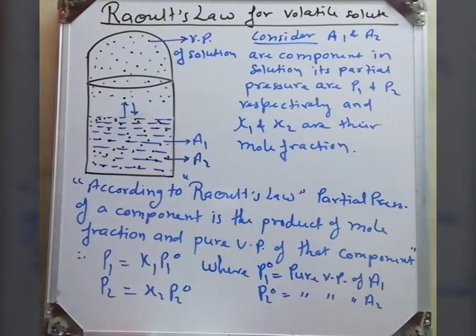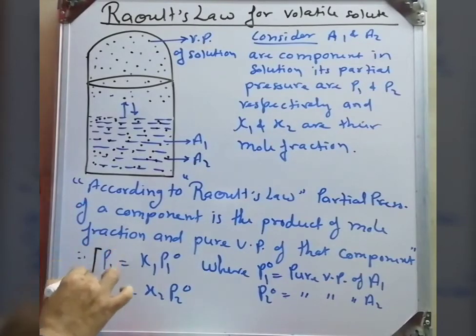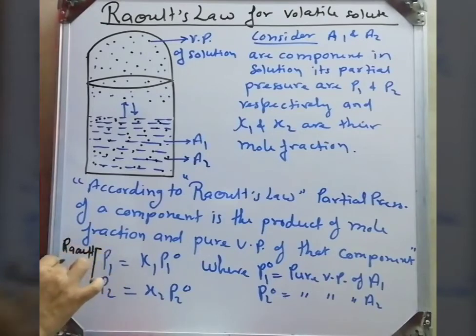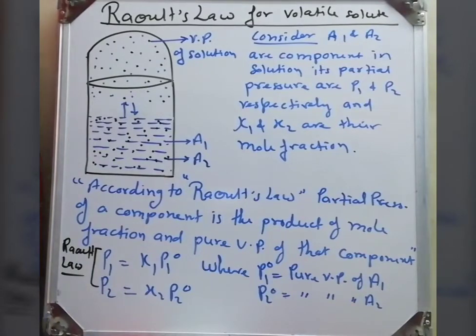So this is the Raoult's law, important point. Partial pressure of a component is the product of mole fraction and pure vapor pressure of that component. Therefore P1 is equal to X1 into P10 and P2 is equal to X2 into P20, where P10 and P20 are the pure vapor pressures of A1 and A2.